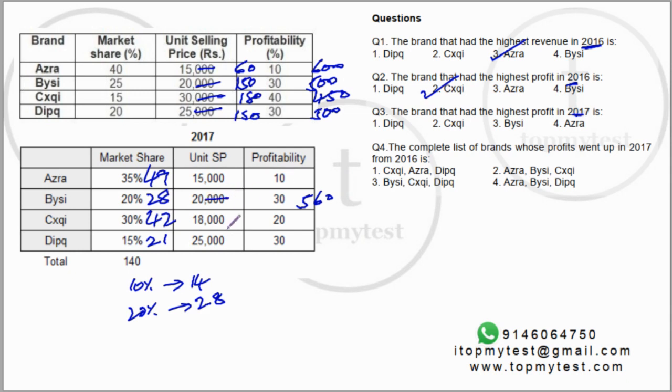You can remove the last three digits again. 21 into 25 is 500 plus 25, 525. So obviously DipQ is out. Let's do this. 42 into 20 will be 840. 840 minus 84 will be 756. And this will be 49, 50%.